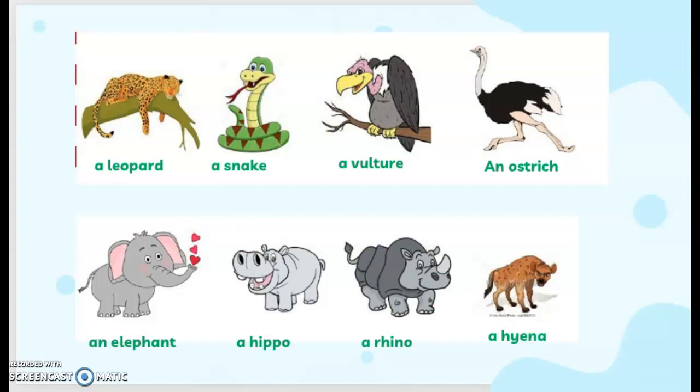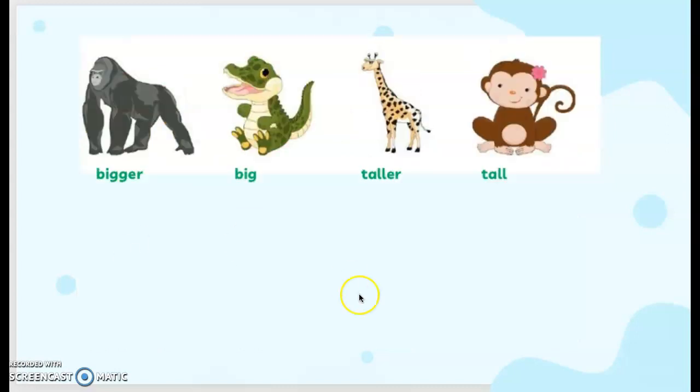Now, the next one. I just take 4 animals here. We are going to make a comparison. This one is big and this one is big too. These two, this one tall and this one tall. Yeah, monkeys, when they are standing on 2 feet, are quite tall, right? So you see big, bigger, big.